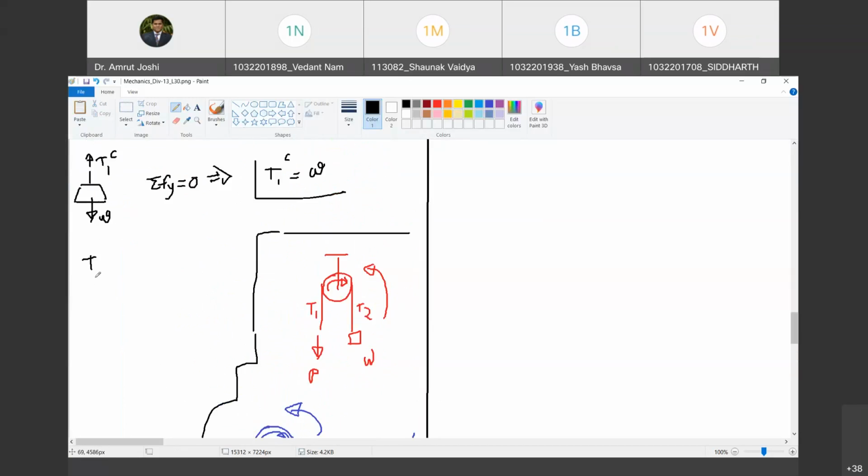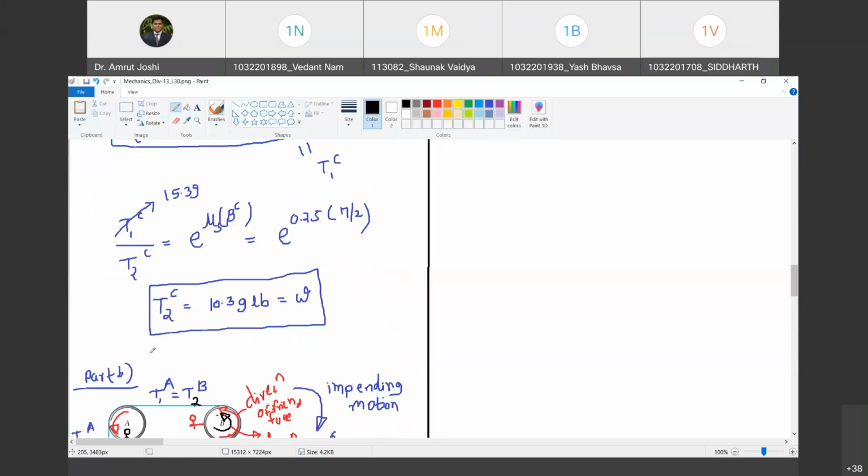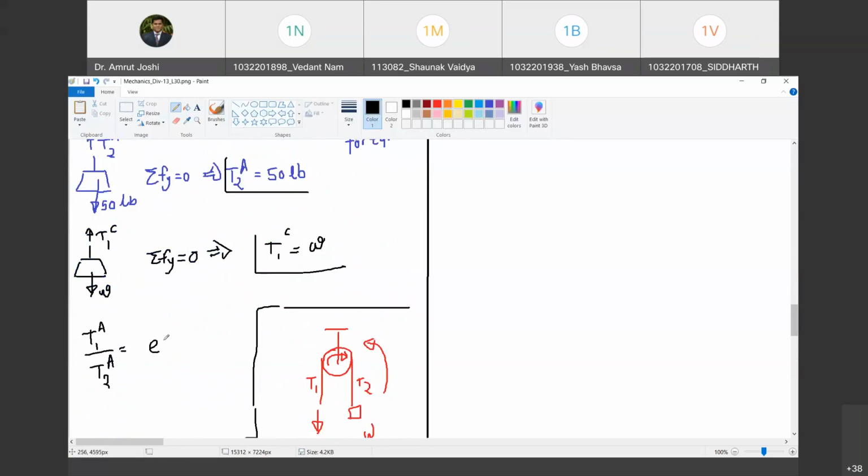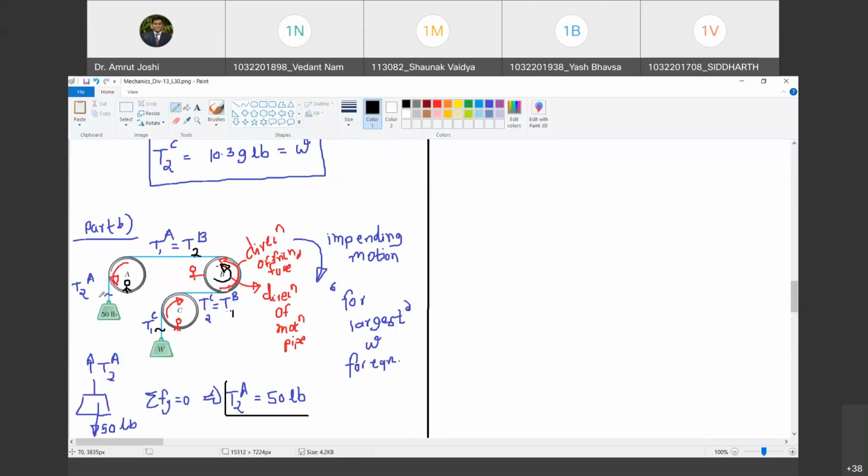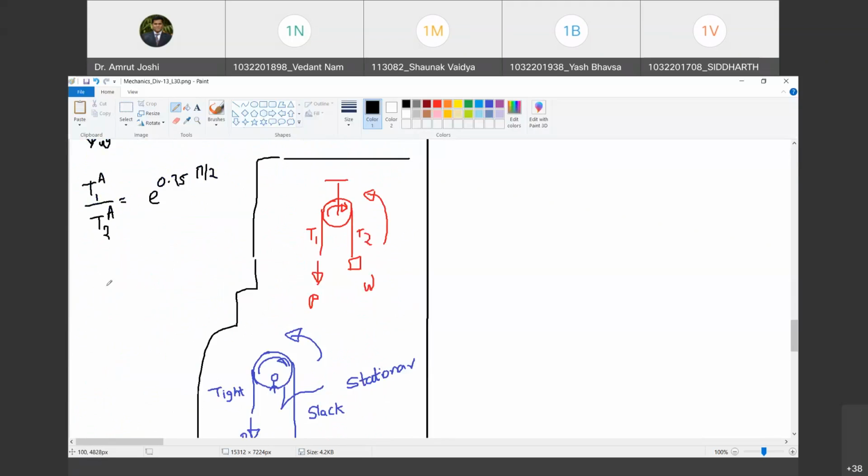So now, T1A upon T2A must be equal to E raised to mu beta. Now, pipe A is stationary. Therefore, here I am going to use mu s, which is equal to 0.25. And what is beta? For this pipe it is pi by 2. What is the value of T2A? T2A is 50. Do you agree with me? So can you tell me what is T1A?